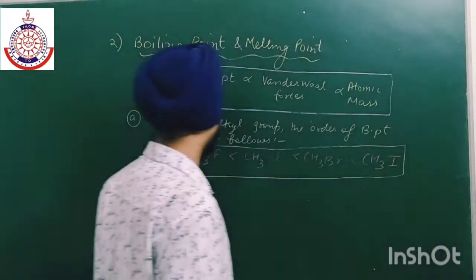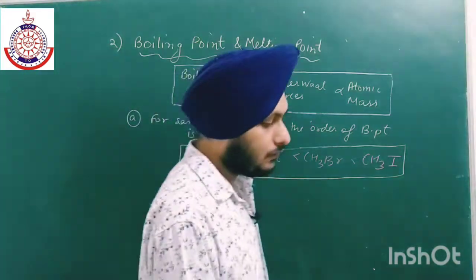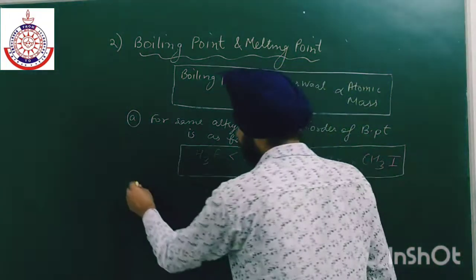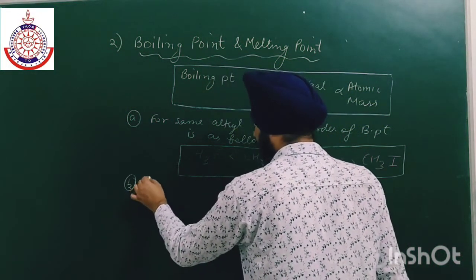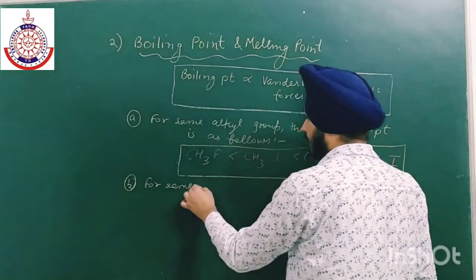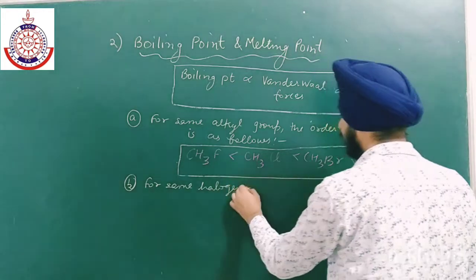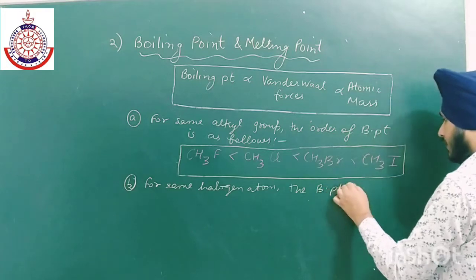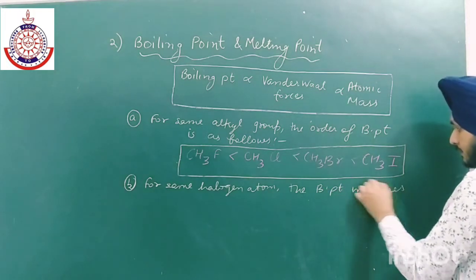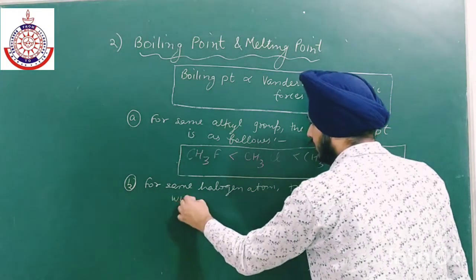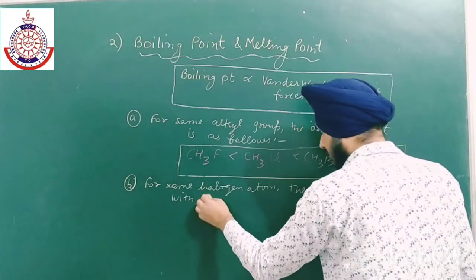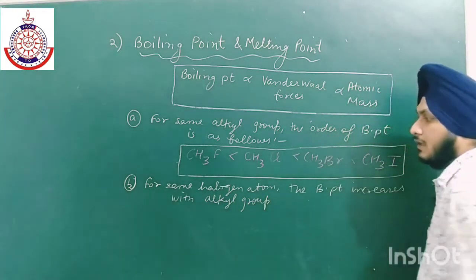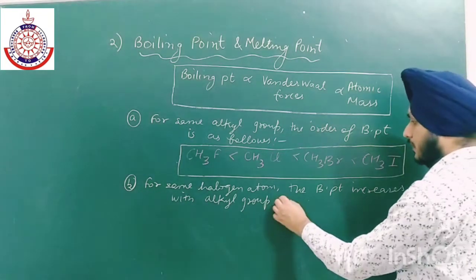So as the molecular mass increases, the strength of van der Waals forces increases and the boiling point will also increase. Similarly, for the same halogen atom, the boiling point increases with the alkyl group size.